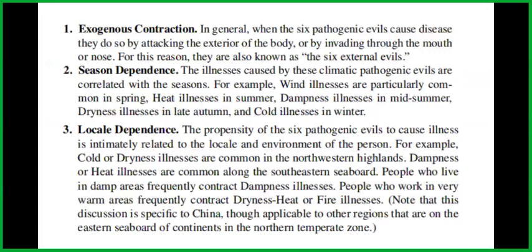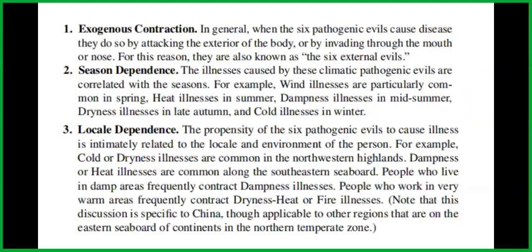Number two is season dependence. The illnesses caused by these climatic pathogenic evils are correlated with the seasons. For example, wind illnesses are particularly common in spring, heat illness in summer, dampness illness in midsummer, dryness illness in late autumn, and cold illnesses in winter.